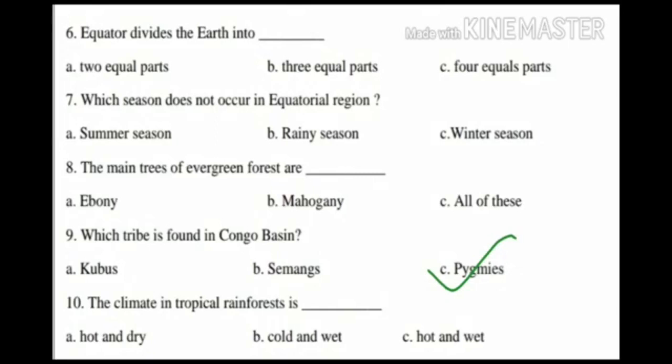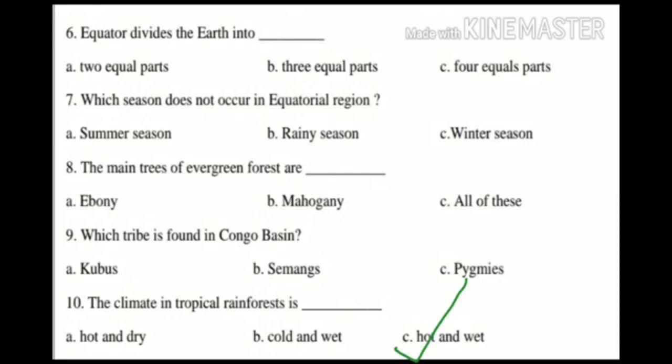10th question. The climate in tropical rainforest is dash. Option A, hot and dry, option B, cold and wet, option C, hot and wet. The answer is hot and wet. The climate in tropical rainforest is hot and wet.